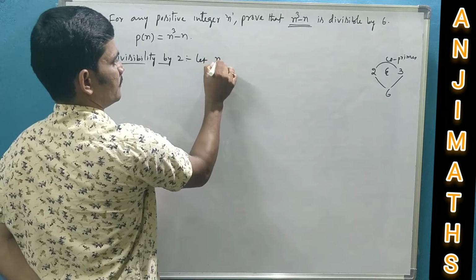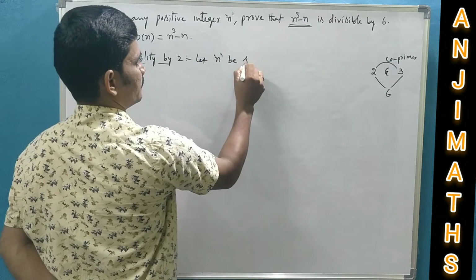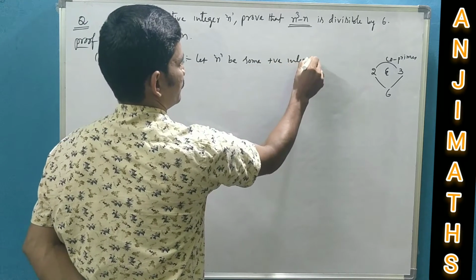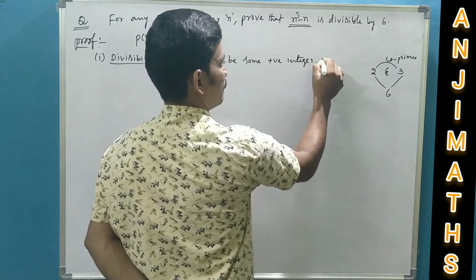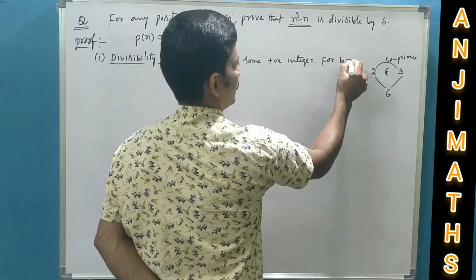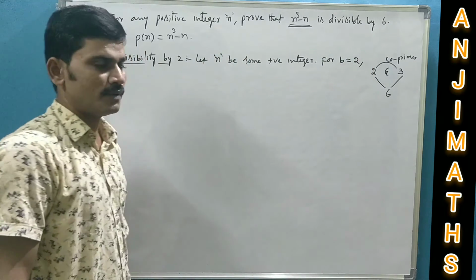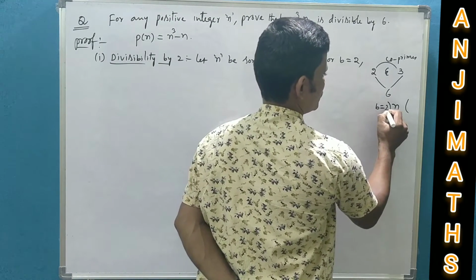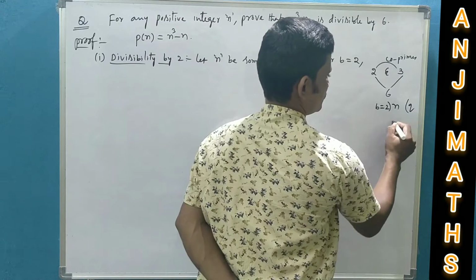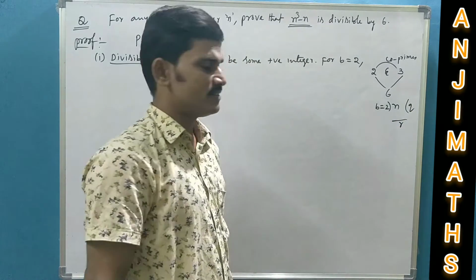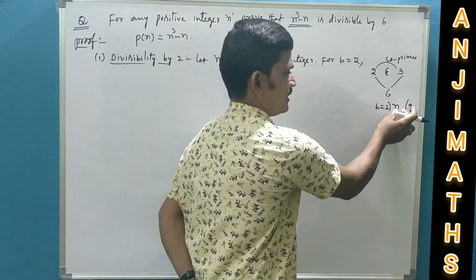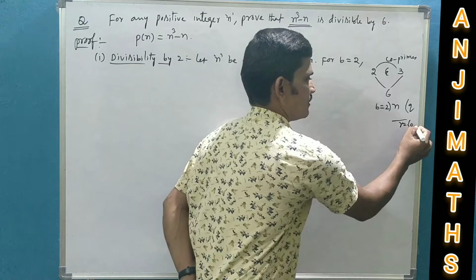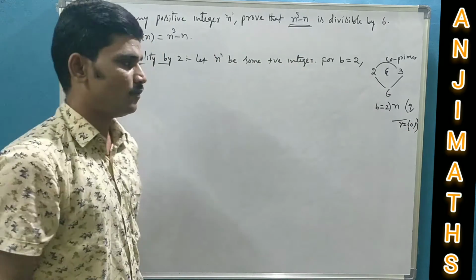Let n be some positive integer. For divisor b is equal to 2, n is a positive integer, there exists a unique pair of integers q and r such that n is equal to bq plus r, where r is either 0 or 1.